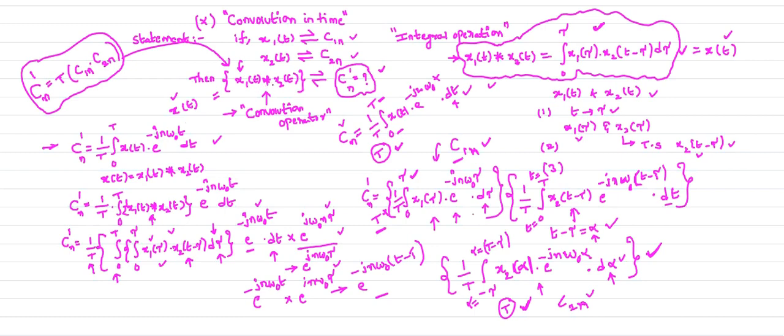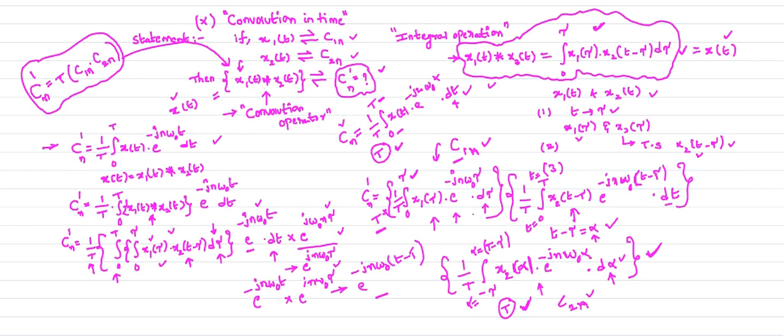Let us observe, when you convolve your signals, the corresponding complex exponential coefficients are multiplied. For x1 of t, C1n is the complex exponential Fourier series coefficient. For x2 of t, C2n is the coefficient.